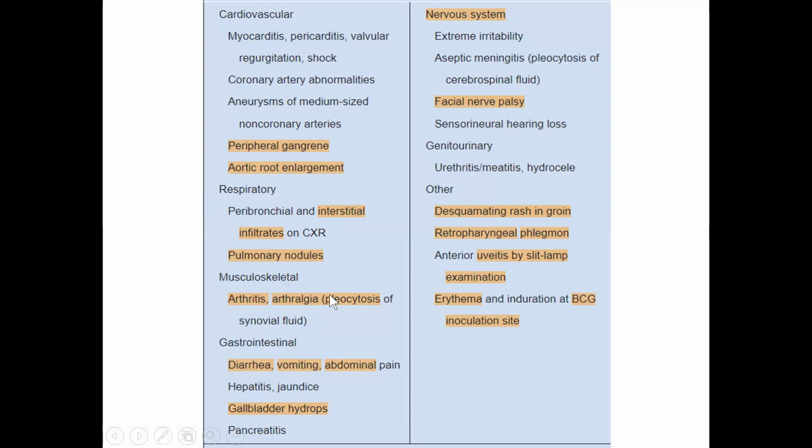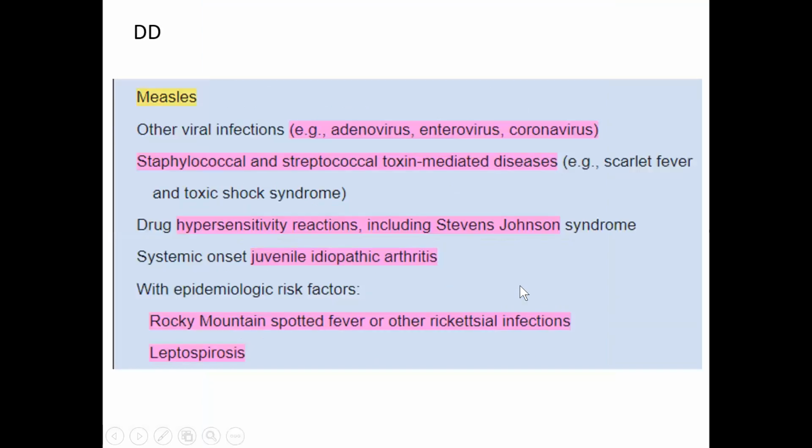Musculoskeletal can be arthritis, arthralgia; gastrointestinal: diarrhea, gallbladder hydrops, hepatitis; or irritable child; nervous system: aseptic meningitis. Facial nerve palsy can be there. And others, desquamating rash, uveitis, and erythema at the BCG site. So the child will have erythema at the already existing BCG site, new onset erythema will develop. So these are the other manifestations.